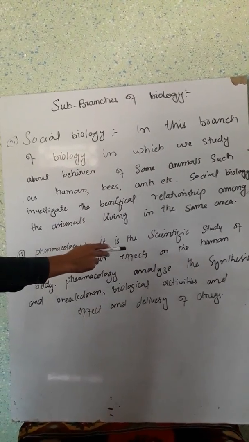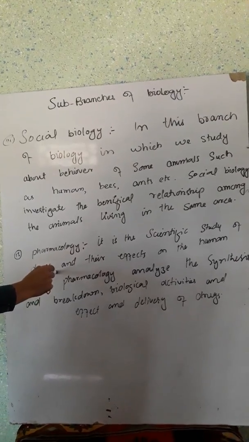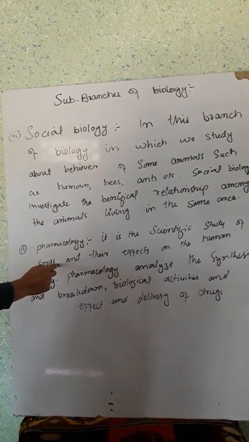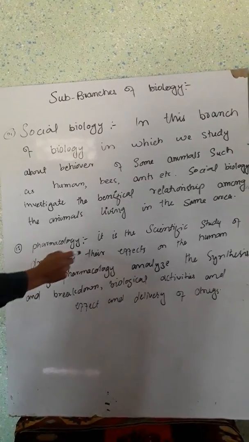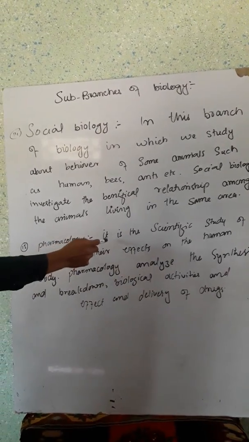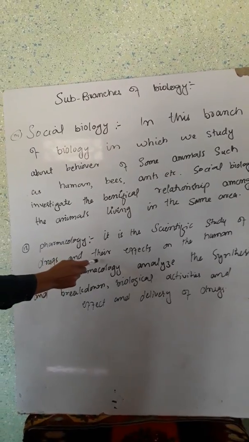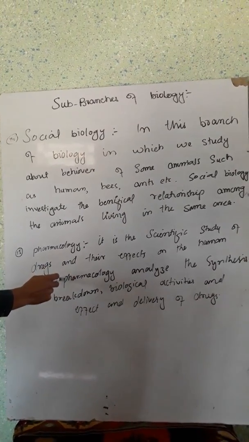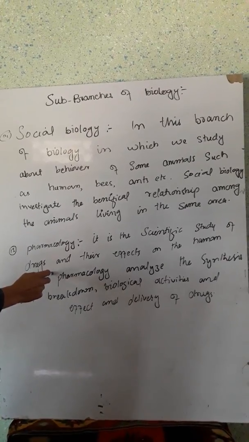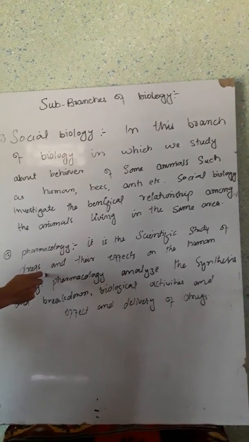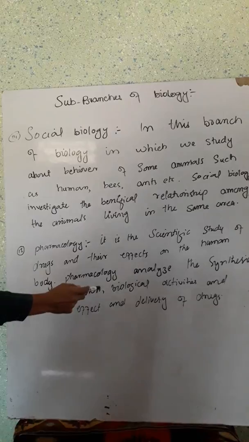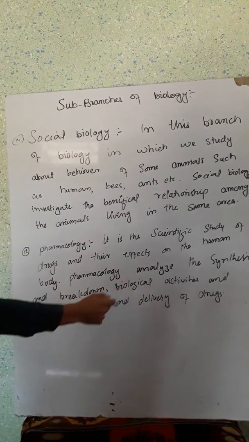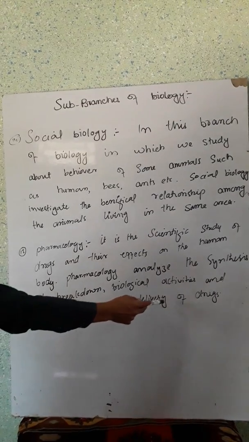Pharmacology is the scientific study of drugs. What is the difference between drugs and medicine? The purified form of drugs is called medicine, and the unpurified form is called drugs. So the definition of pharmacology is the scientific study of drugs and their effects on human beings. What are the good or bad effects of drugs on a human being? All this is studied in this branch of biology, which is known as pharmacology. Pharmacology analyzes the synthesis and breakdown of biological activities and the effect and delivery of drugs.